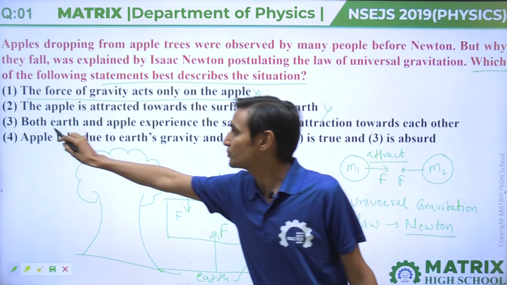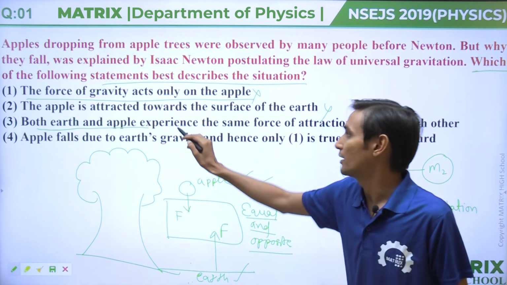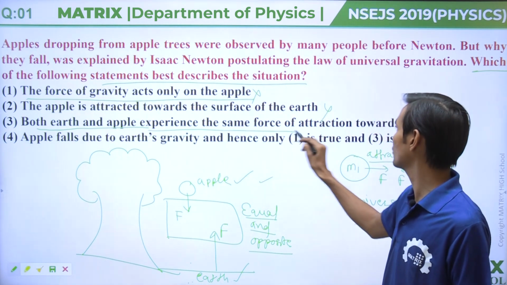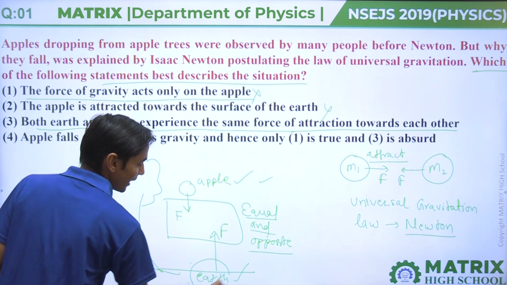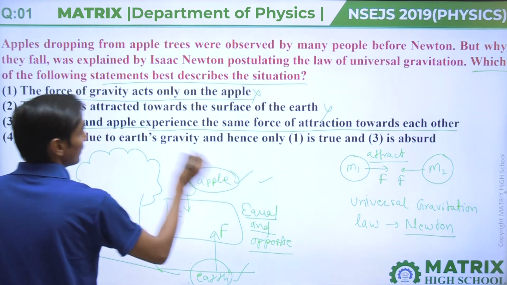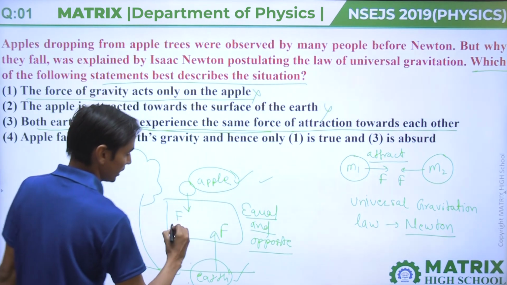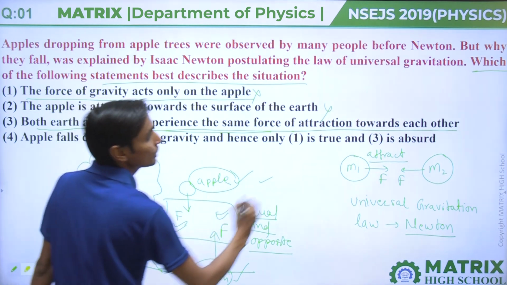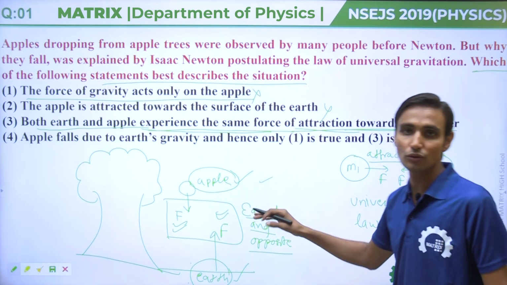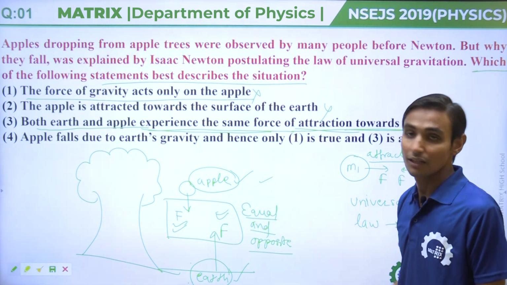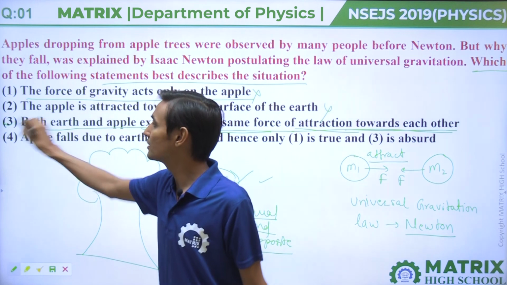Next option: both earth and apple experience the same force of attraction towards each other. Both experience force of attraction towards each other. So your answer will be the third option.